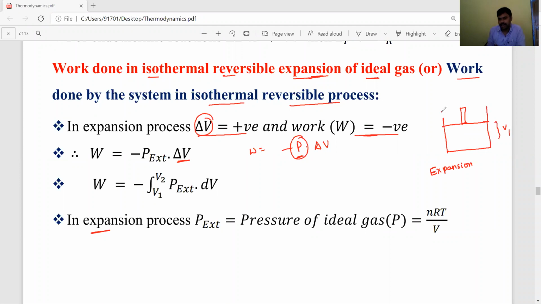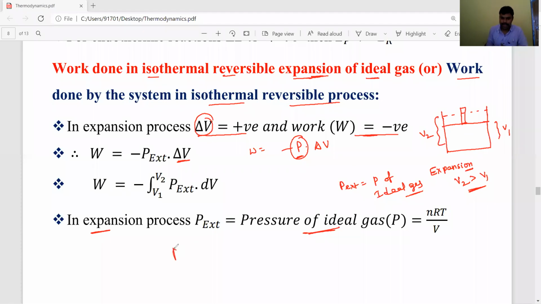After that, this piston moves in the upward direction, that is called expansion. In expansion, this total becomes V2. So V2 is more than V1. So expansion means that the external pressure is equal to the pressure of the ideal gas. Okay? So the external pressure is equal to the pressure of ideal gas.